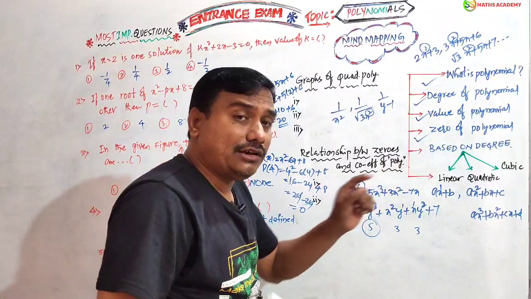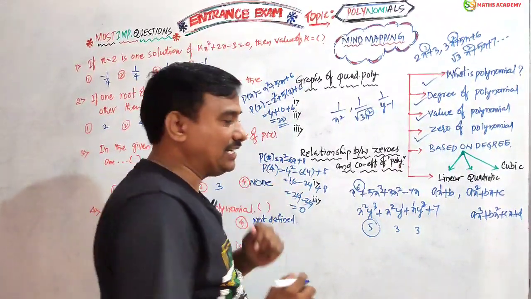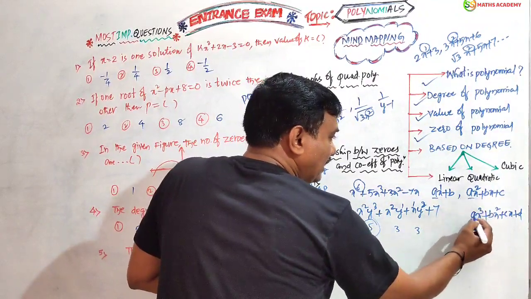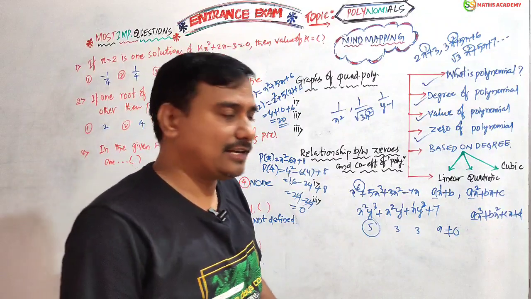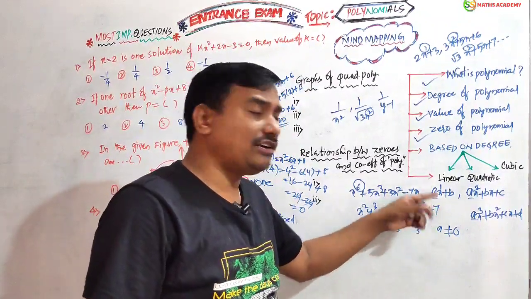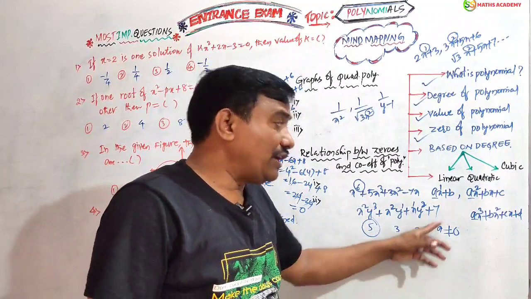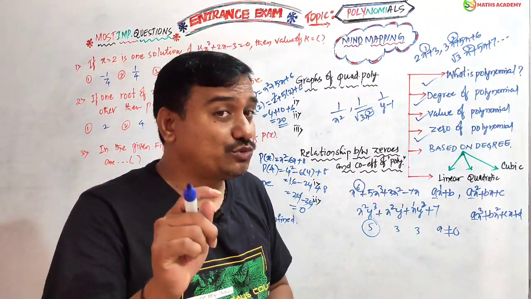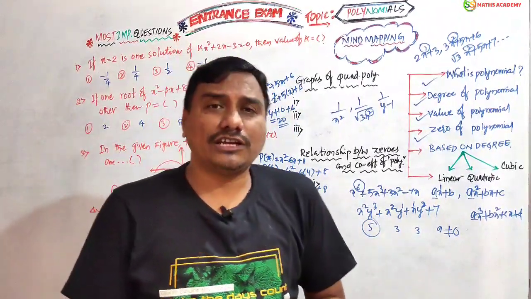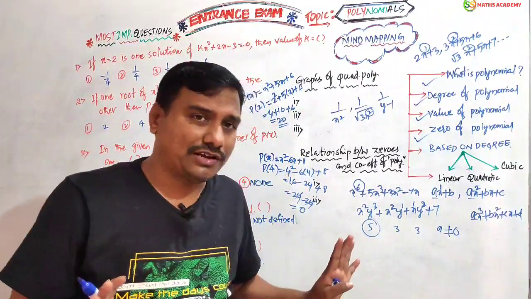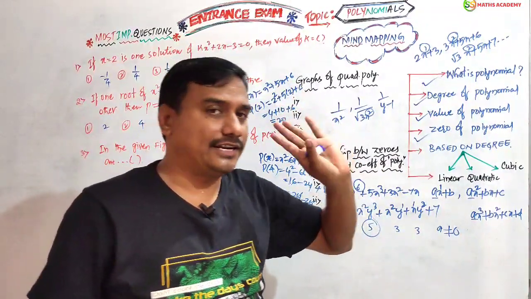In these 3, we must remember one point. Here a must be not equal to 0, children. Why, sir? Because if a equals 0, it's not a linear polynomial. If a equals 0, it's not a quadratic polynomial. If a equals 0, it's not a cubic polynomial. The condition should be a not equal to 0. If they ask which condition should be satisfied for a quadratic polynomial, it is a not equal to 0. That is very important.